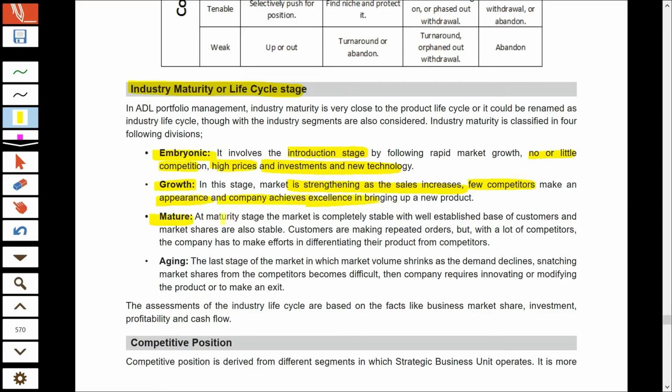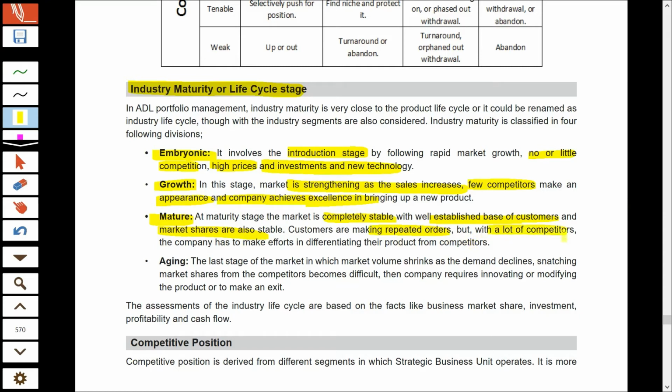Then comes the maturity stage, wherein the market is now completely stabilized. No more new customers are added. The companies now have an established group of customers. The market shares of all the companies in the industry are now stabilized, and the same number of customers are making repeated orders.